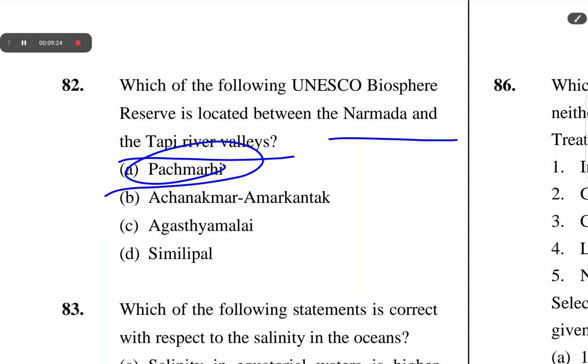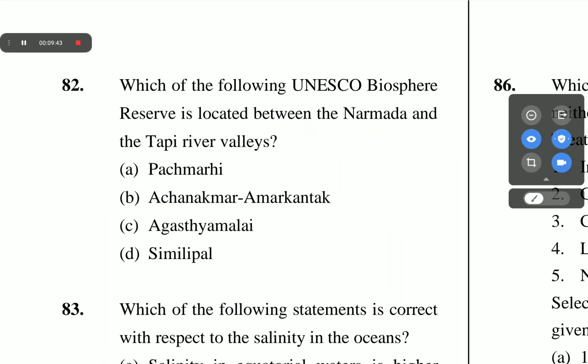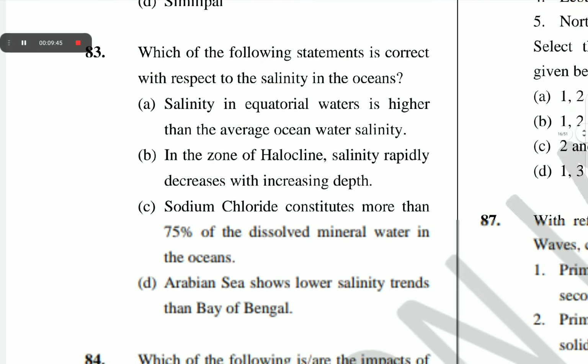The Satpura range forms a watershed between the river Narmada to the north and river Tapi to the south. UNESCO designated it as a biosphere reserve in 2009.